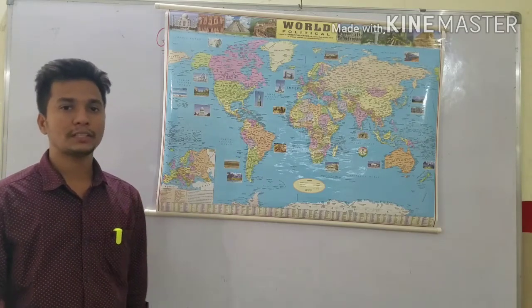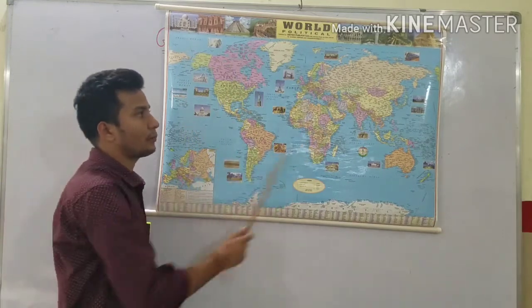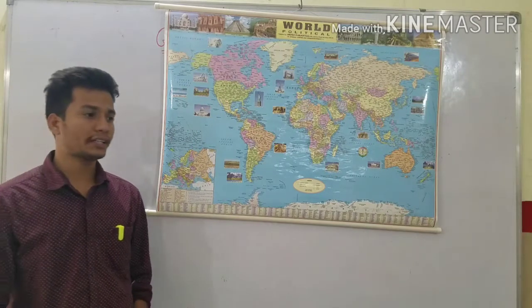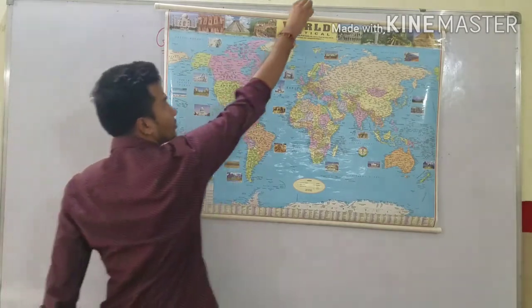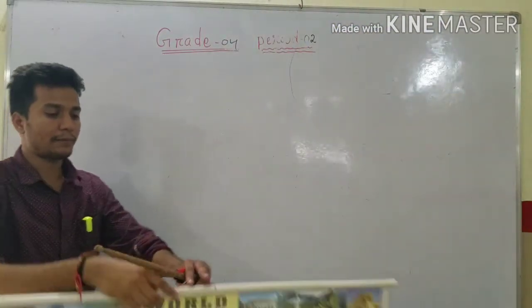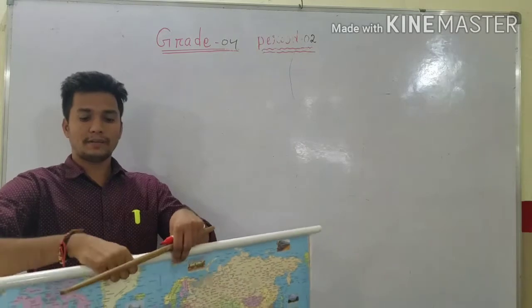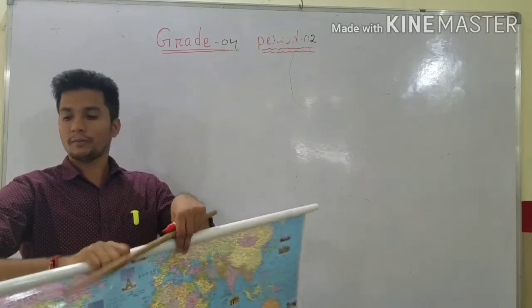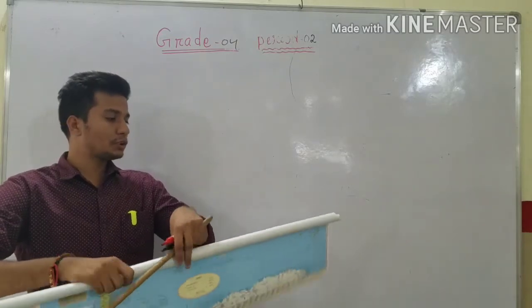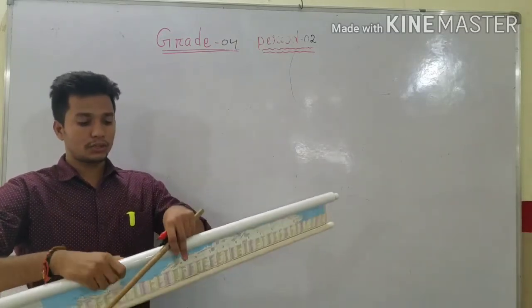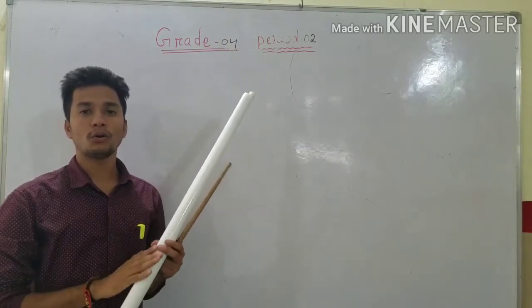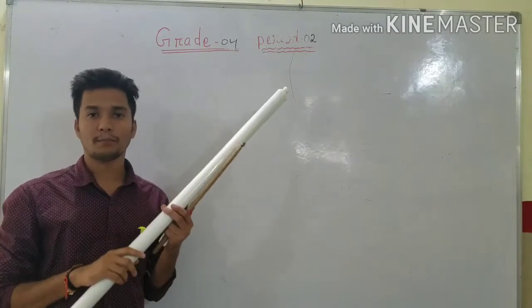Understood? The important thing is, we can see the whole earth, the whole world, at a time. Okay, students, now we will say what a map is. See how you can fold it. You can fold a map like this and take it wherever you want. So it is easy to use, easy to carry from one place to another, and the main important thing is we can see the whole world at a time, on a flat surface.